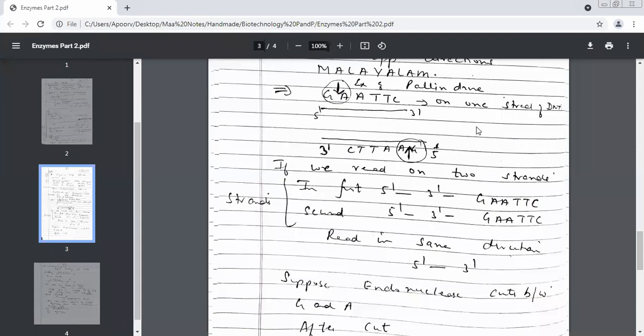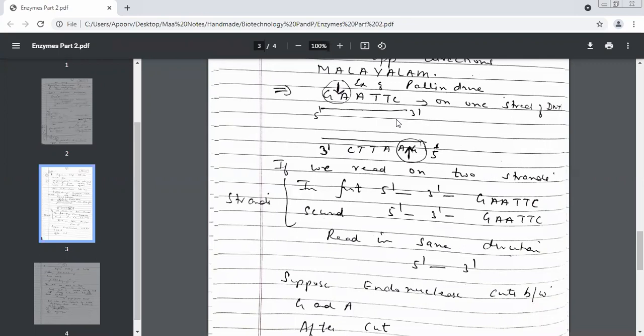Let us check the other side. Supposing I want to check from 3 prime to 5 prime. So I'll take my direction as 3 prime to 5 prime, CTTAAG. If it is 3 prime to 5 prime here, then here also 3 prime to 5 prime. Now let's read here, 3 prime to 5 prime, CTTAAG, they're coming the same. So did you understand what is a palindrome in the case of a double-stranded DNA?